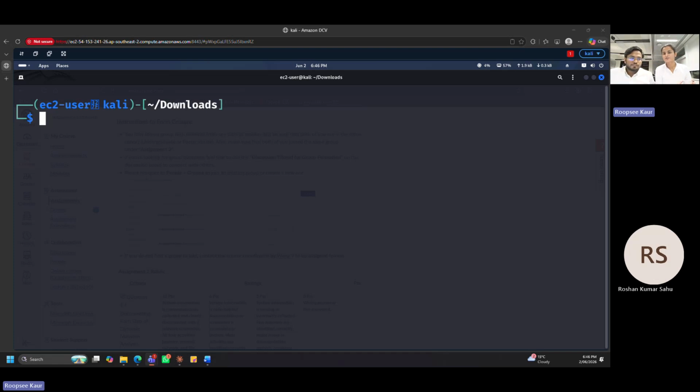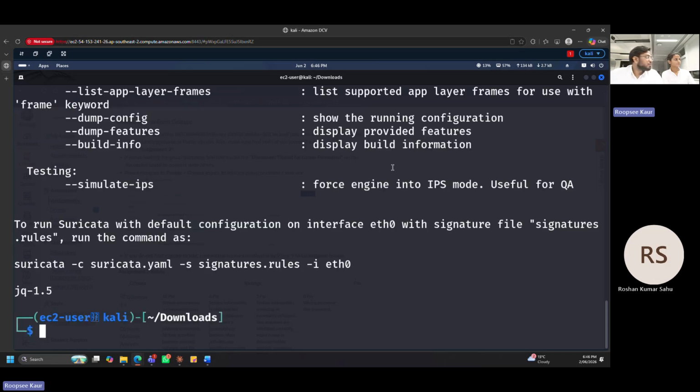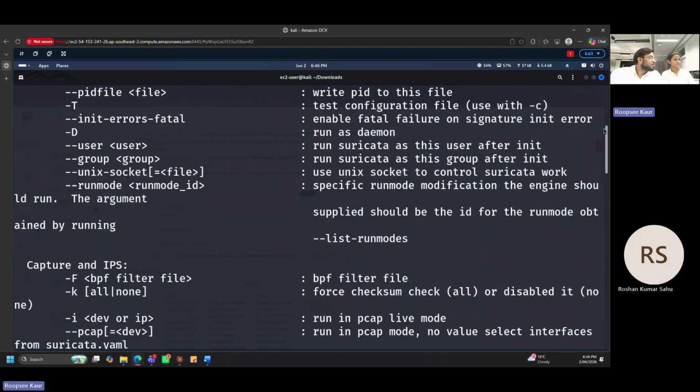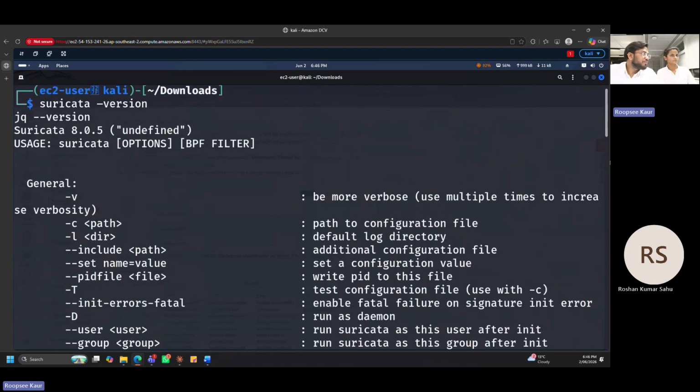And today we are doing this recording for question 4, proactive threat hunting. For that we will be requiring two files: one is Suricata and the second one is JQ. This is the version: JQ is 1.5 and Suricata is 8.0.5.